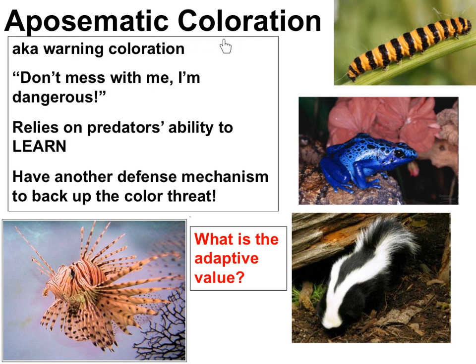Aposematic coloration is a bright warning coloration that tells predators, stay away. The idea here is that the prey organism gives the predator some unpleasant experience. So, for example, these caterpillars, these frogs, and this lionfish are all poisonous. And the species are relying on predators learning to associate their color pattern with an unpleasant experience from trying to eat them, and then stay away after just one encounter. We all know about skunks, so when you see that white stripe, you stay away. Aposematic coloration means stay away from me.